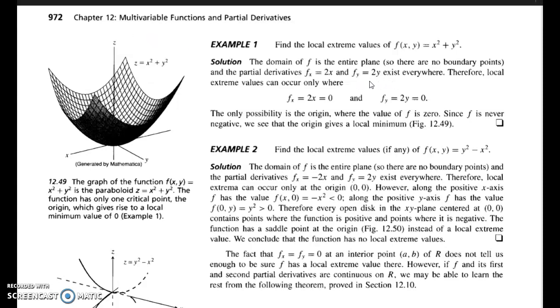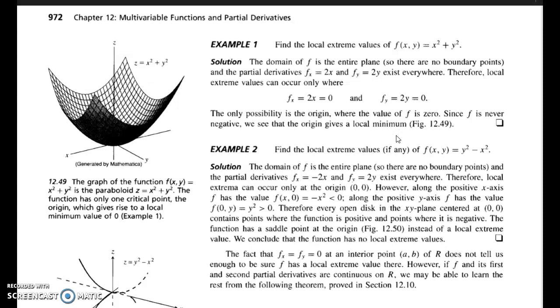These exist everywhere. fx equal to 0 and fy equal to 0 implies 2x equal to 0 and 2y equal to 0, which happens when x equal to 0 and y equal to 0. The only possibility is the origin, where the value of f is 0. So (0, 0) is a critical point.